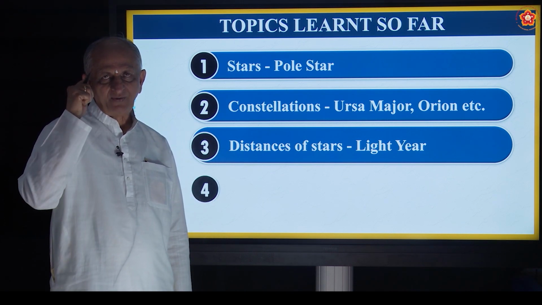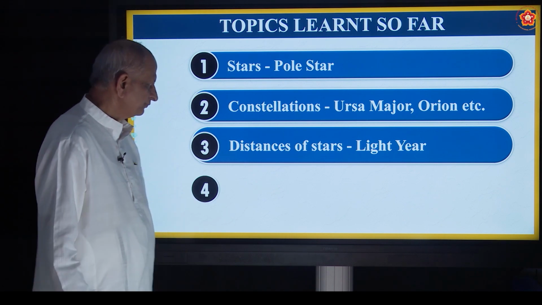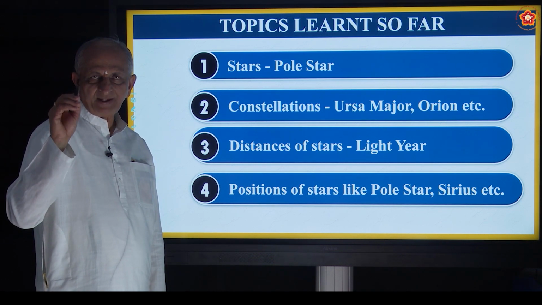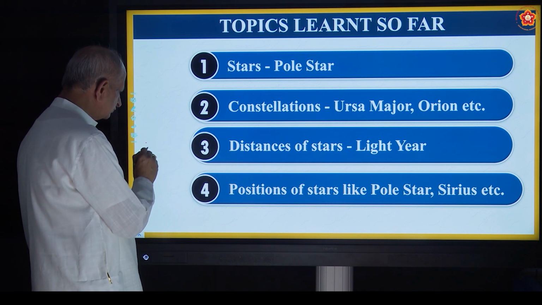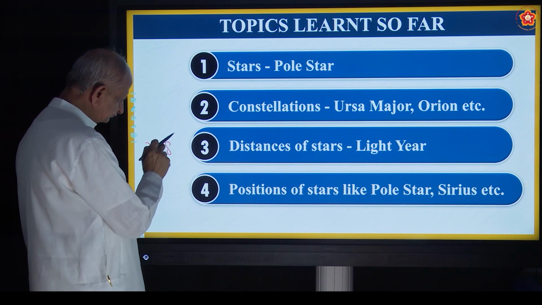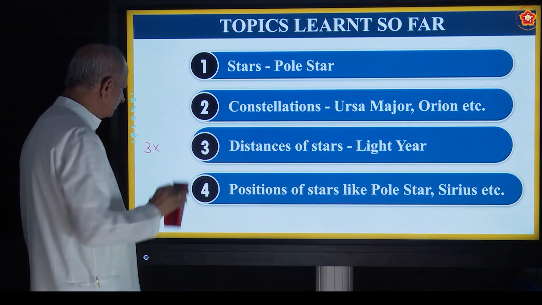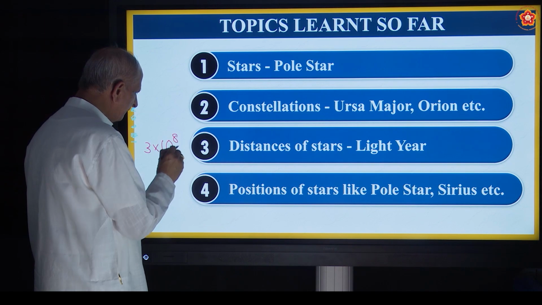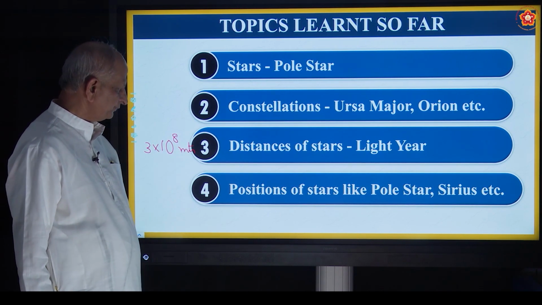The distance travelled by a ray of light in 1 year. 1 light year means the distance travelled by a ray of light in 1 year at the speed of 3 into 10 to the power of 8 meters per second. So it is a large distance. Don't think that it is very small. 3 into 10 to the power of 8 meters per second or 3 lakh kilometers per second.